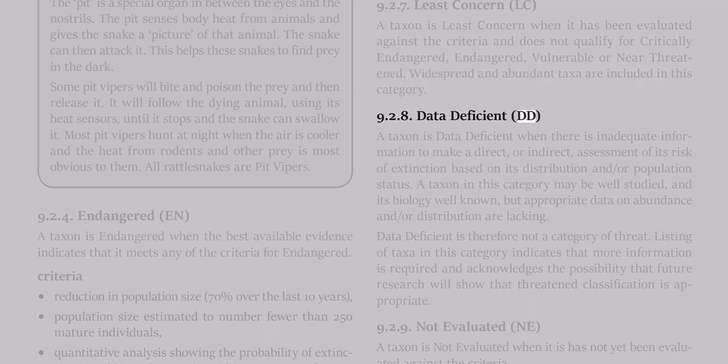9.2.8 Data deficient, DD. A taxon is data deficient when there is inadequate information to make a direct or indirect assessment of its risk of extinction based on its distribution and/or population status. A taxon in this category may be well studied, and its biology well known, but appropriate data on abundance and/or distribution are lacking. Data deficient is therefore not a category of threat. Listing of taxa in this category indicates that more information is required and acknowledges the possibility that future research will show that a threatened classification is appropriate.